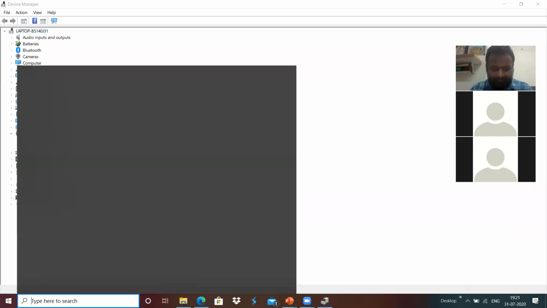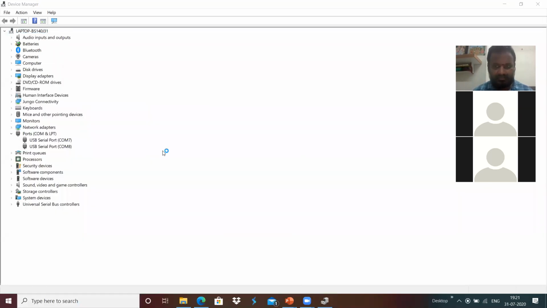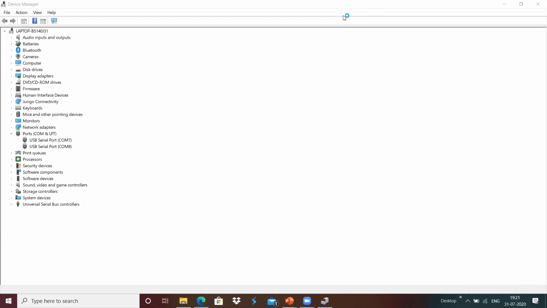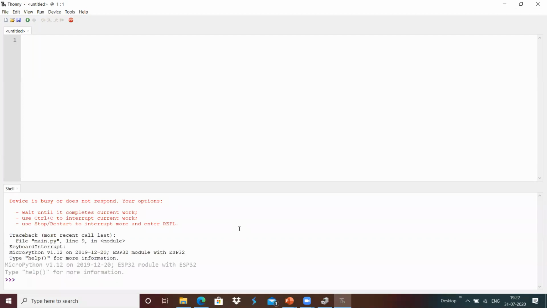For example, I'm going to open the Thonny IDE over here. I just opened it, and we see that the device is busy and does not respond to our options. We can either wait until it completes the work, or use Control C to interrupt the current work, and we can go into the interactive console. For example, I'm going to press Control C.